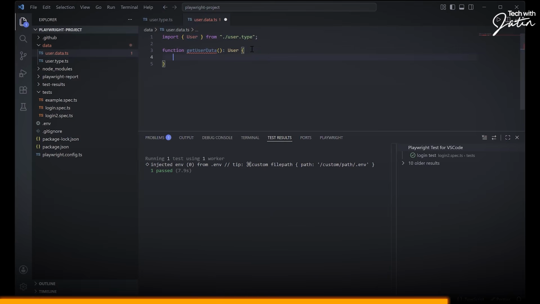And now this function is going to return me an object. It is going to return me an object. So over here, you see, if I'm just returning an empty object, it tells me this is missing the following properties. User is going to have email address and password. I can't return any random objects. I can't return an empty object, because if I just put an empty object over here, it is telling me this empty object is missing the following properties.